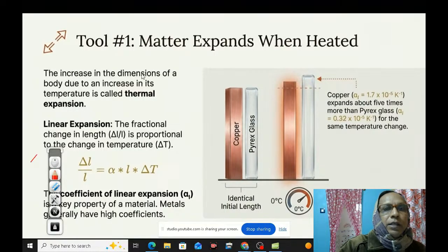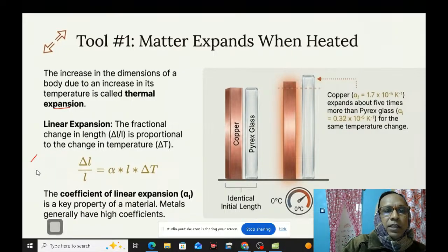You can see here that matter expands when heated. The increase in the dimensions of a body due to an increase in its temperature is called thermal expansion. Linear expansion: the fractional change in length, delta L by L, is proportional to the change in temperature. That is, delta L by L equals alpha L delta T. The coefficient of linear expansion alpha L is a key property of a material. Metals generally have high coefficients.